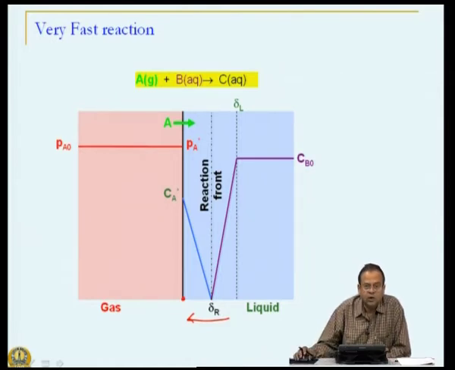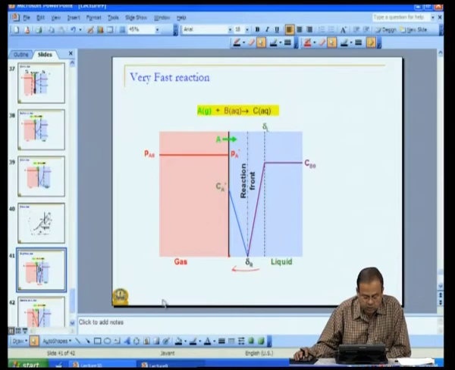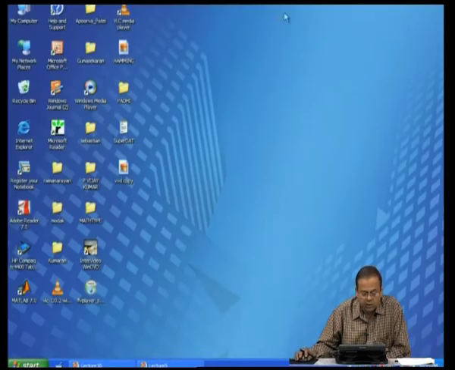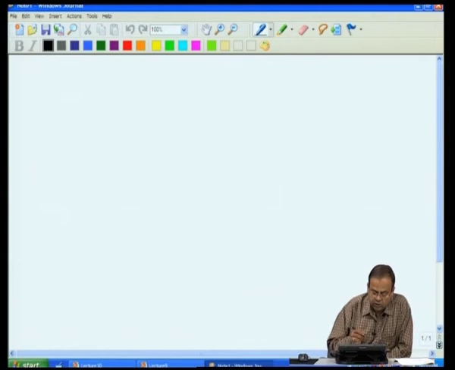So, let us just quickly look at how we analyze this situation and write down the relevant mass balances to see how we define this system.